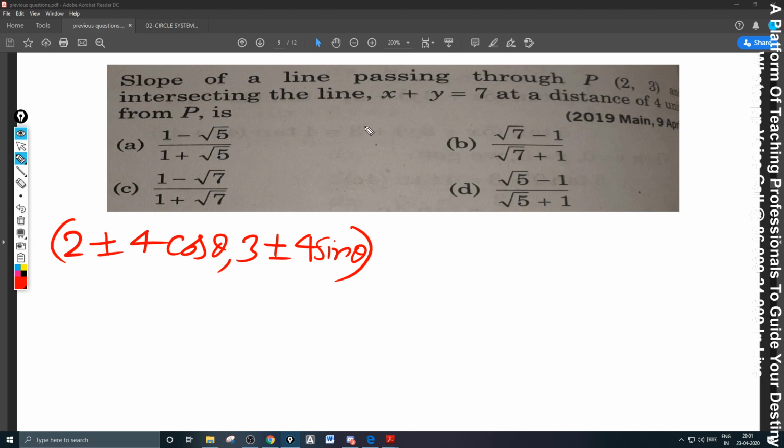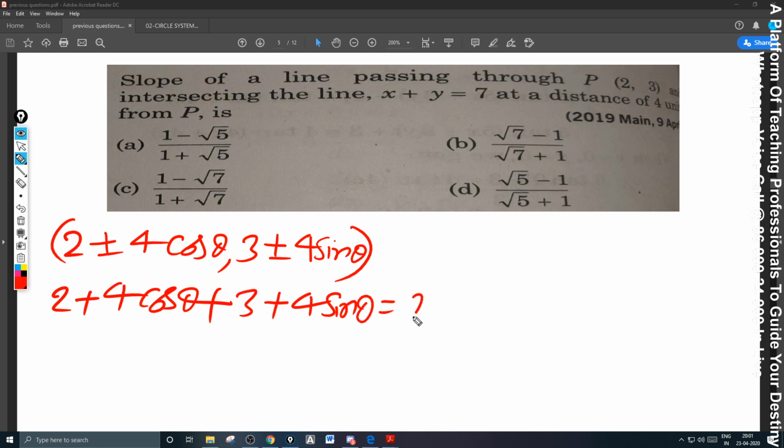Let me substitute in this one. So 2 plus 4 cos theta plus 3 plus 4 sin theta is equal to 7, which implies cos theta plus sin theta is equal to 2 by 4, 1 by 2.